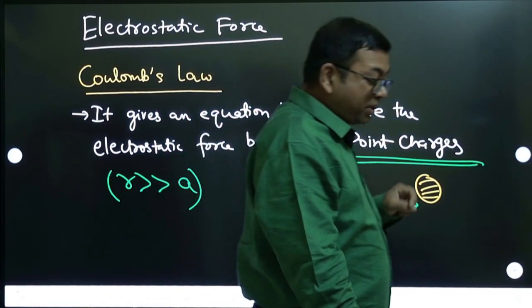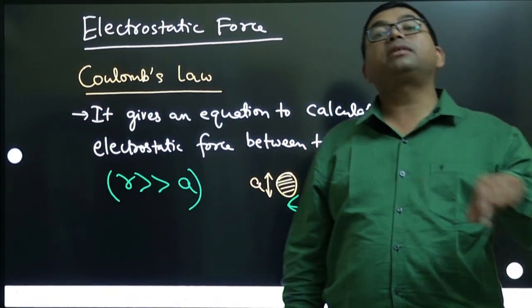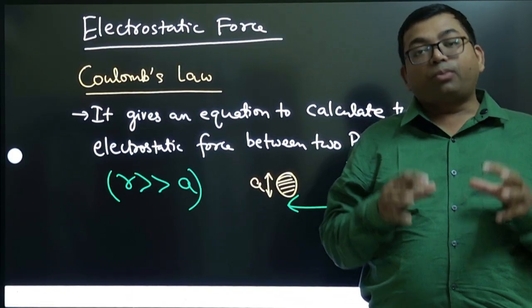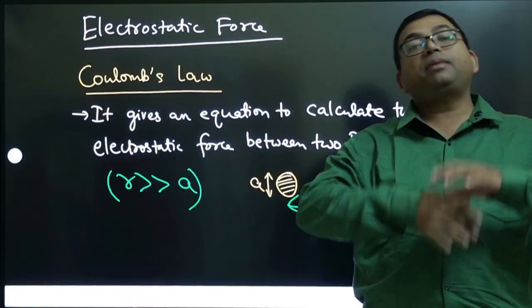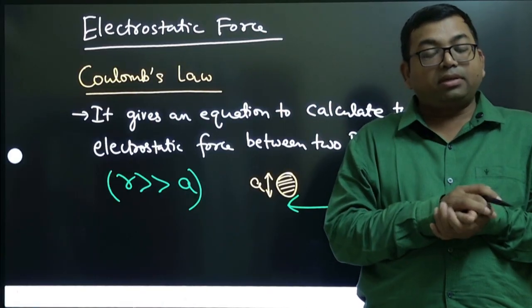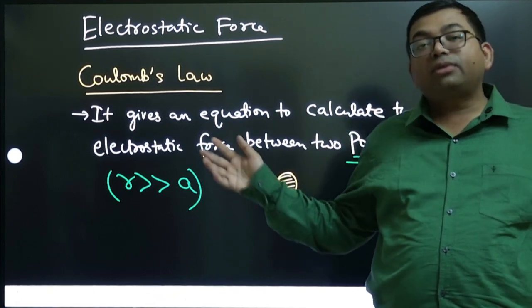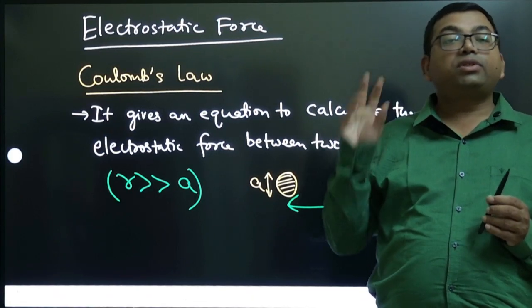Now here, a very important thing is that point charge does not mean that the charge is a point. Point charge means the body is like a point. The shape of the body can be anything, but the size of the body is negligible compared to the distance between the bodies. For example, let's take the example of stars.